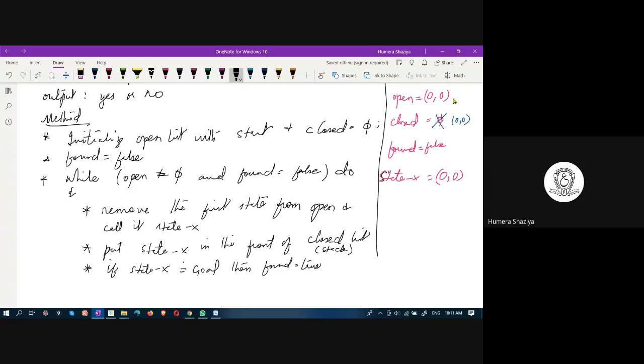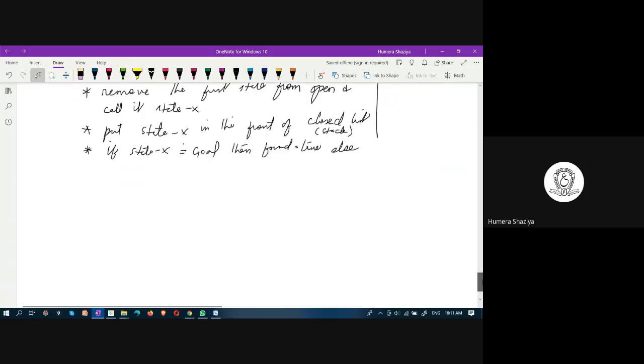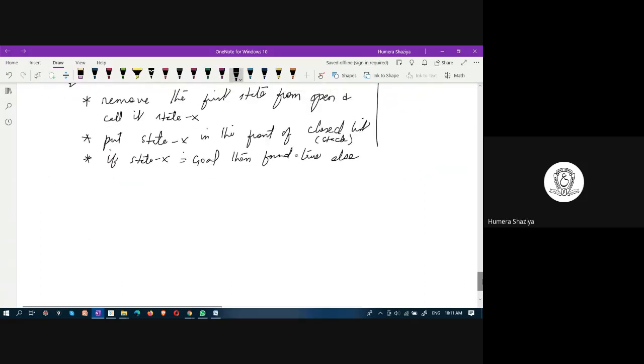But this condition is not satisfied here in this case when state X is 0, 0. There found will not be set to true. Else part is perform the expand operation on state X.